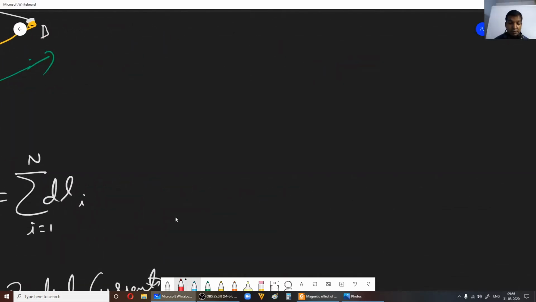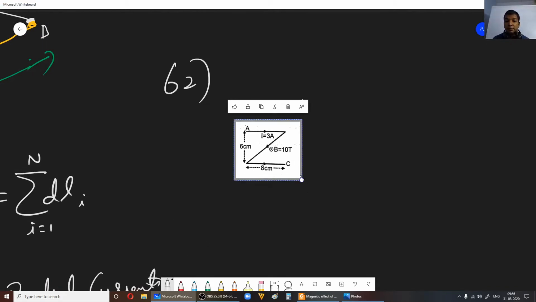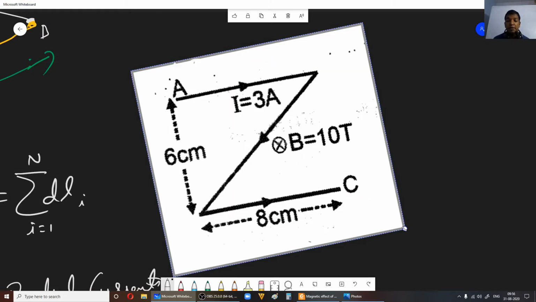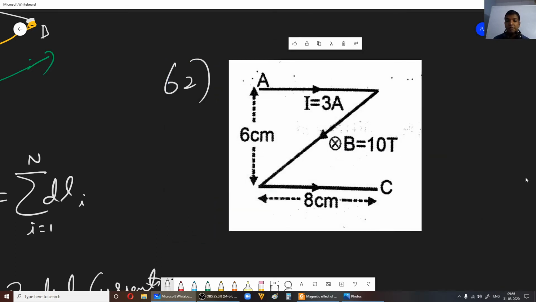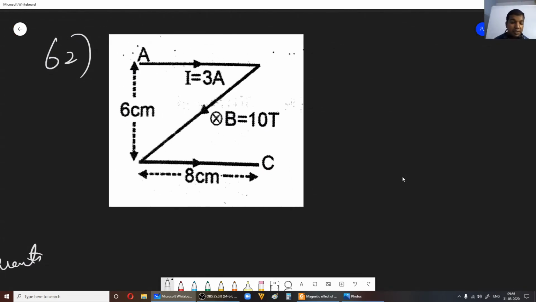This is the 62nd problem. Here we have three current elements. Let us mark two more points here, X and Y. So section AX is one current element, XY is another current element, and YC is also another current element.